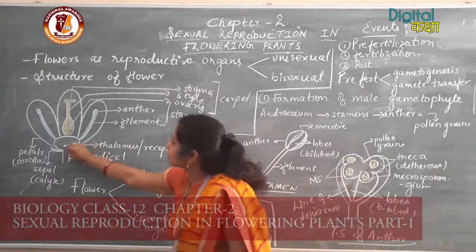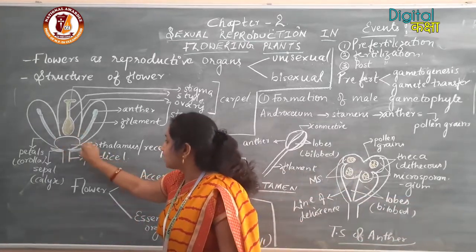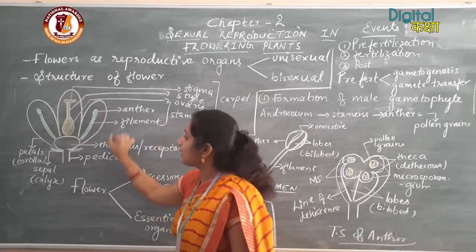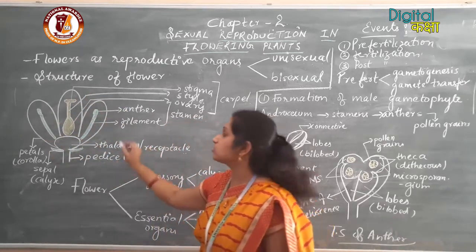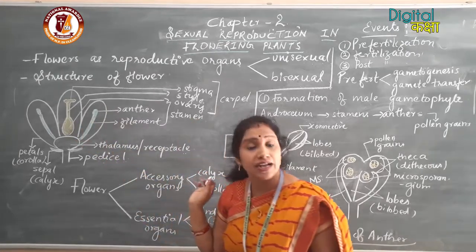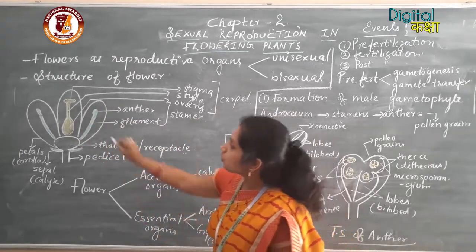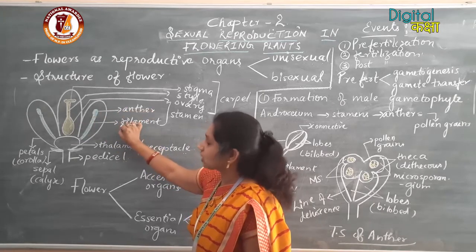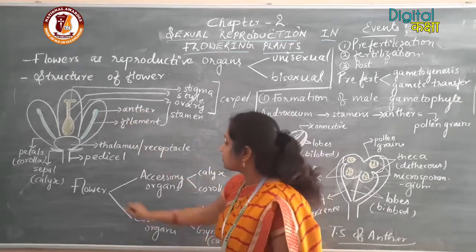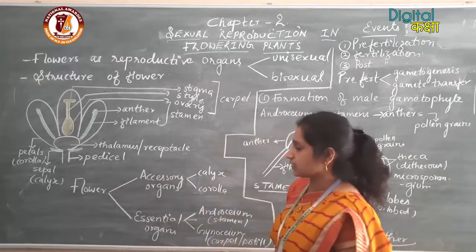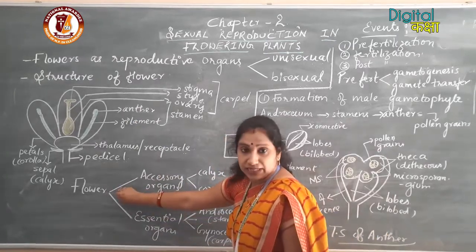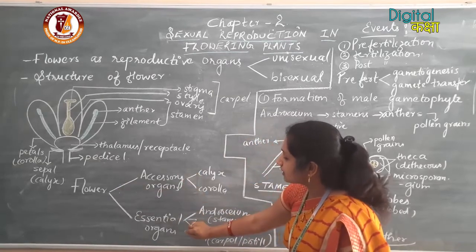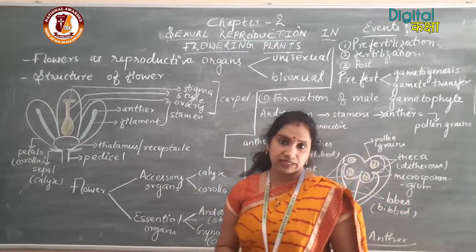You can see that on the top of this thalamus, all the floral appendages, or all the parts or components of the flower, are present. Before going to the different components or structures in the flower, we will study it in two parts. The flower can be studied by dividing it into accessory organs and essential organs.